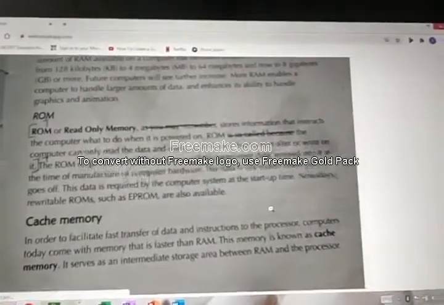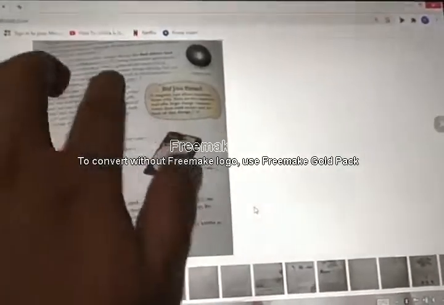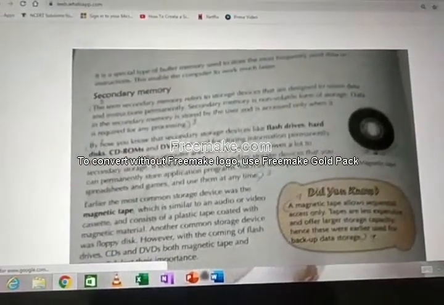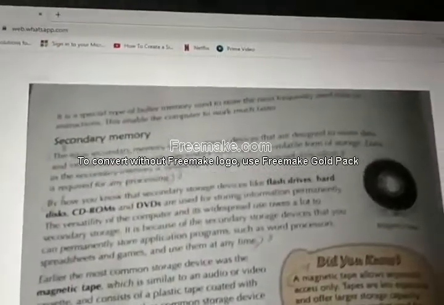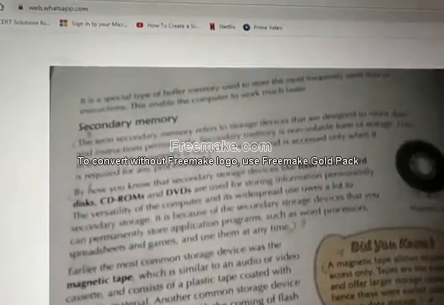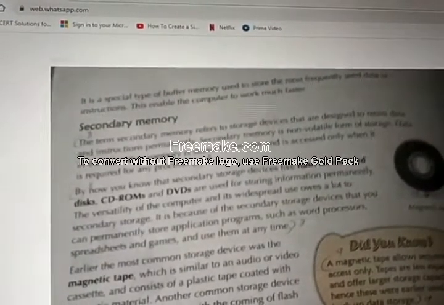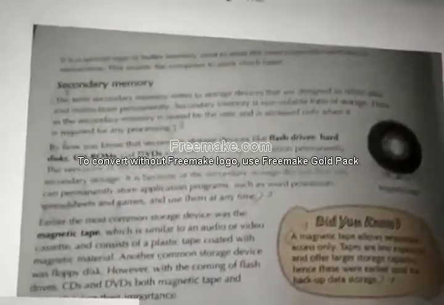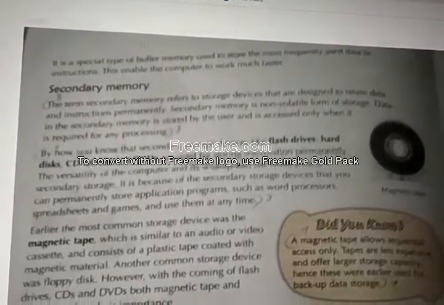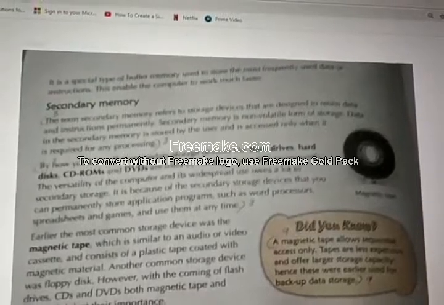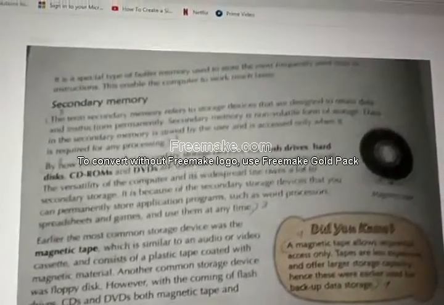Okay, next. Secondary memory. Till now we saw primary memory. Now we are dealing with secondary memory. Secondary memories are used to store data permanently, not like primary memory. Primary memory will store data temporarily. RAM will store data temporarily. Cache will store data temporarily. But secondary memory will store data permanently.